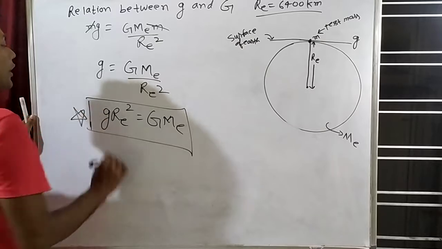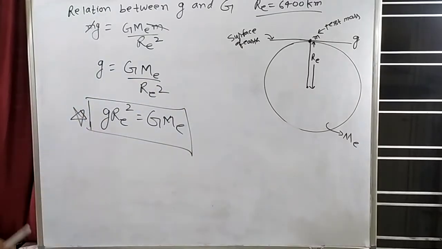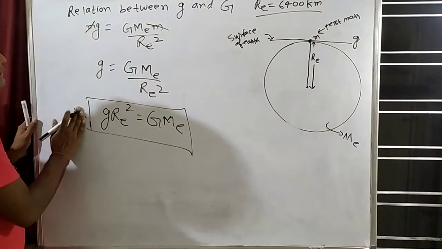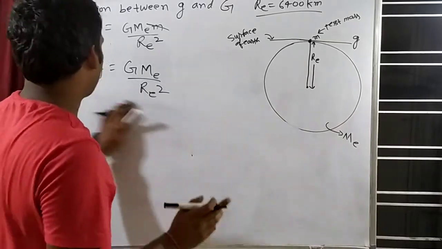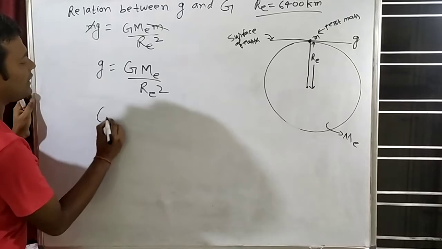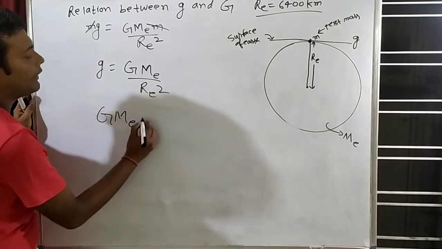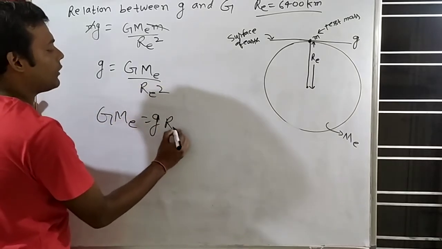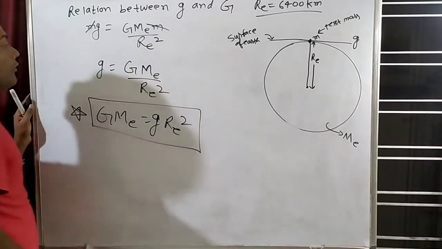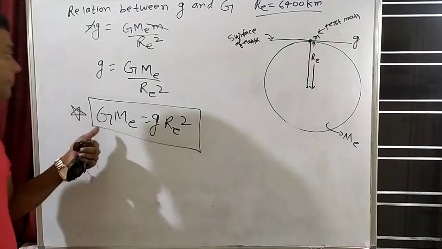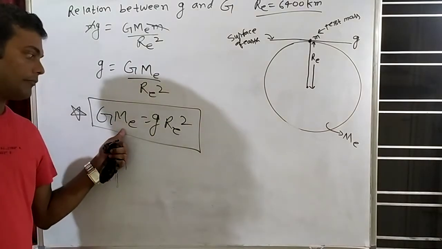And this equation you have to remember: GM is equal to gR square. Or you can remember it like this, because I am remembering it like this. So G ME is equal to g RE square. So GM is equal to gR square. So capital G into capital M.